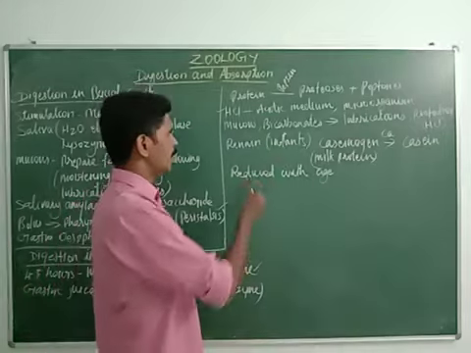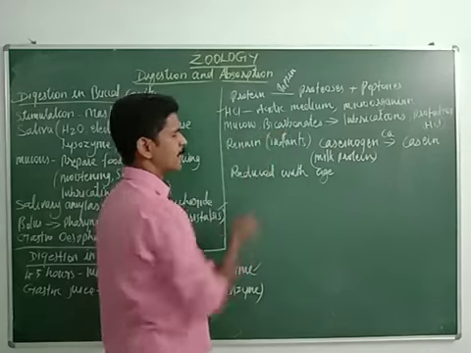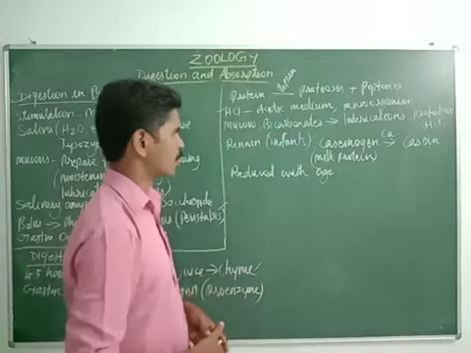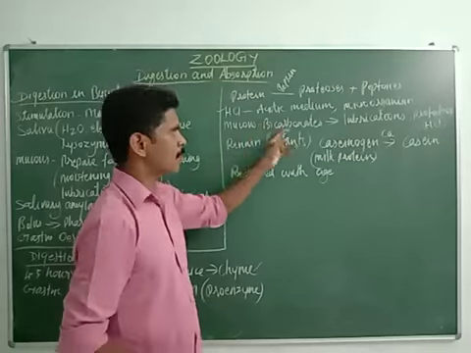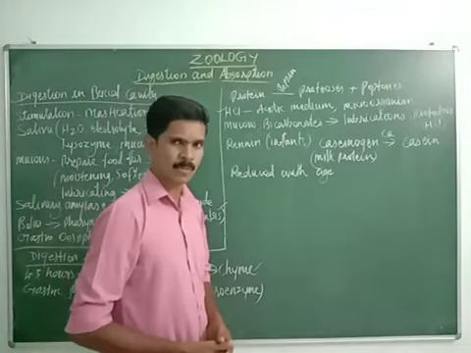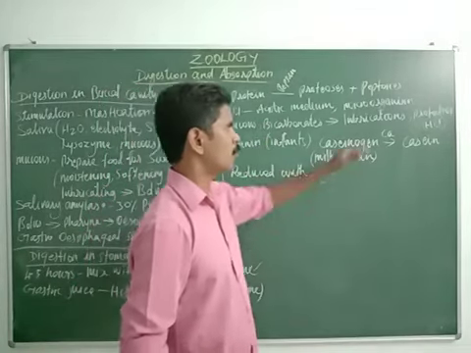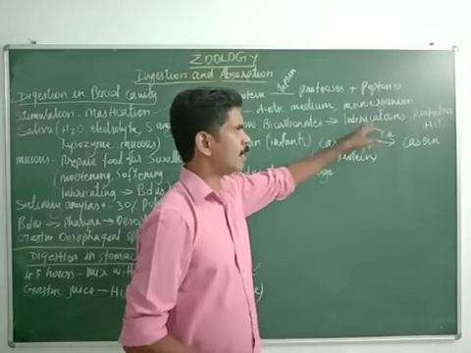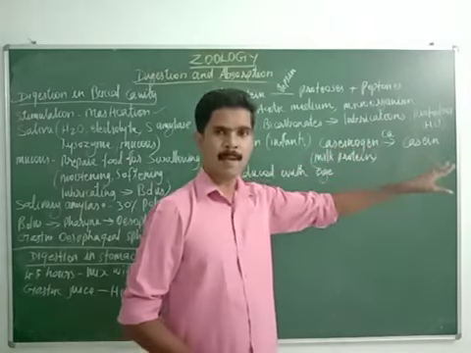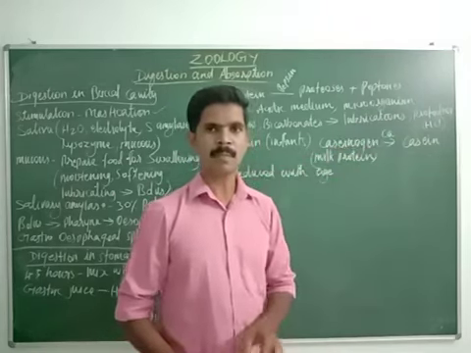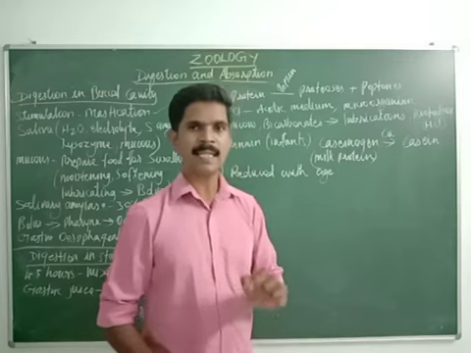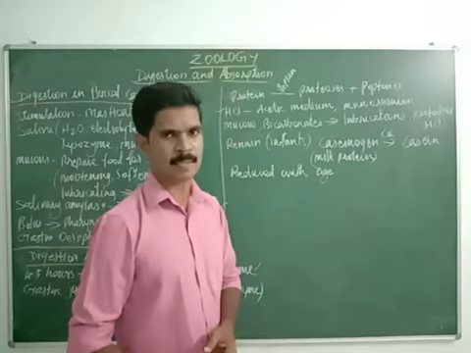Then next, the mucus and bicarbonate present in the gastric juice. They are used for lubrication, and they also protect the epithelial tissues of the mucous membrane from the eroding action of hydrochloric acid.